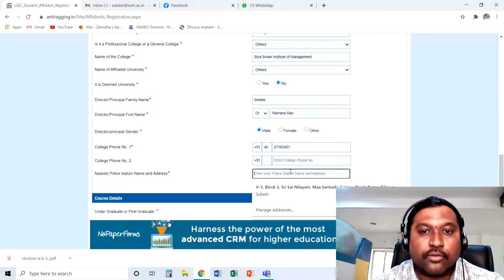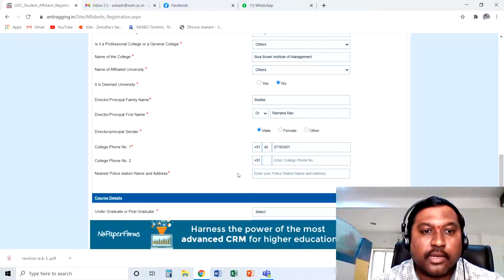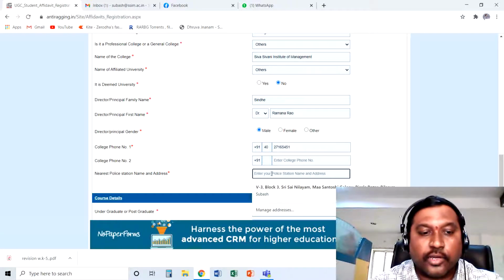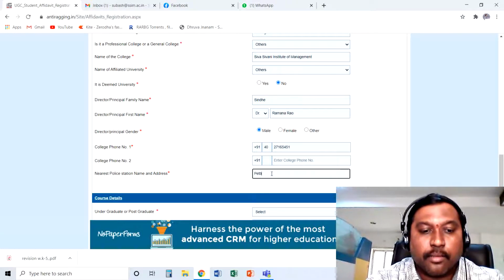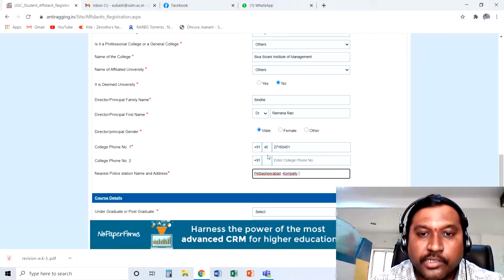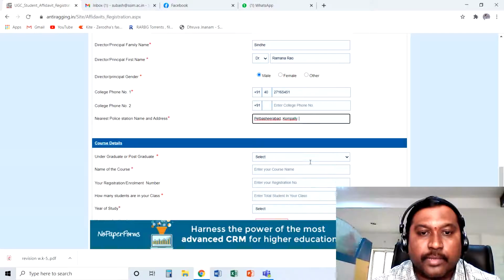Coming to the next column, nearest police station name and address. Here you have to write Pet Bashirabad and Kompally. It is our nearest police station. Pet Bashirabad is one single word, and then Kompally.